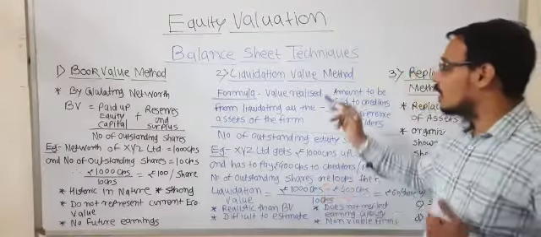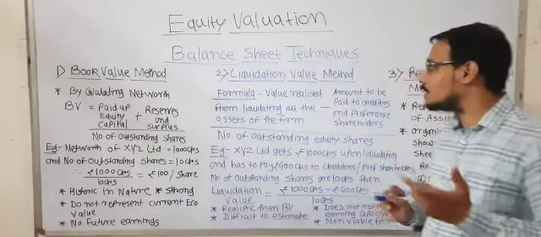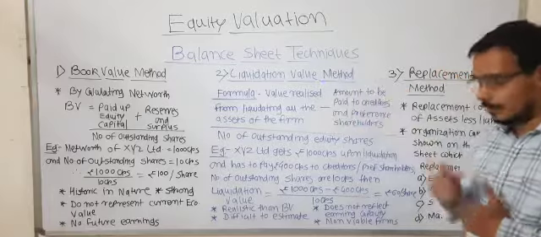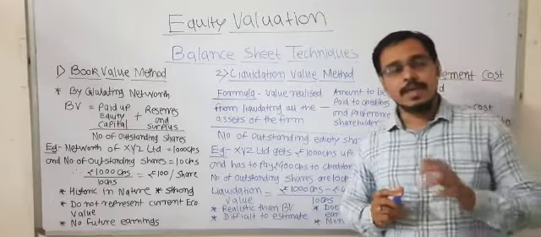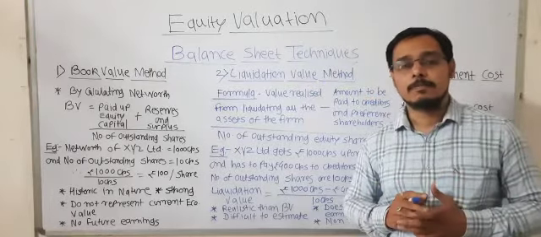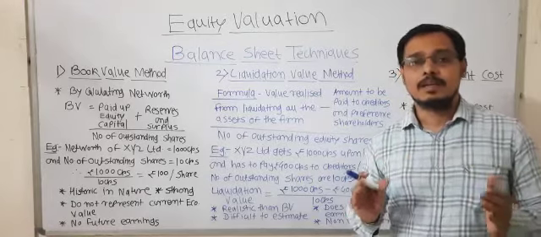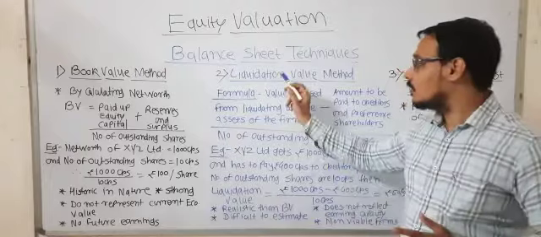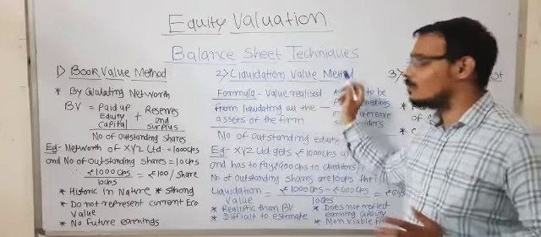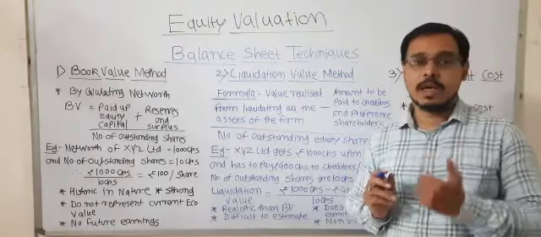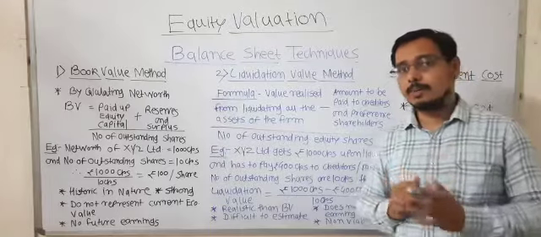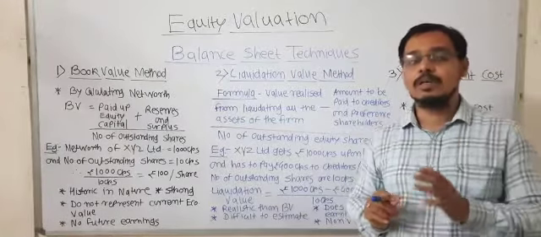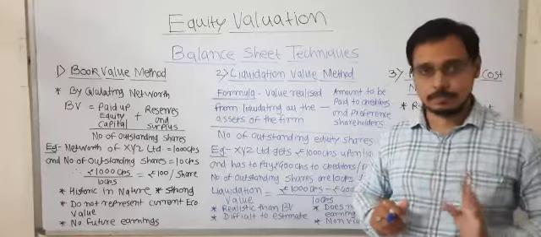So, the next method of balance sheet technique is the liquidation value method. Whenever any company wants to liquidate, to sell all its assets, this liquidation value method is used by the analyst. But remember, the company will liquidate itself only when it goes bankrupt.